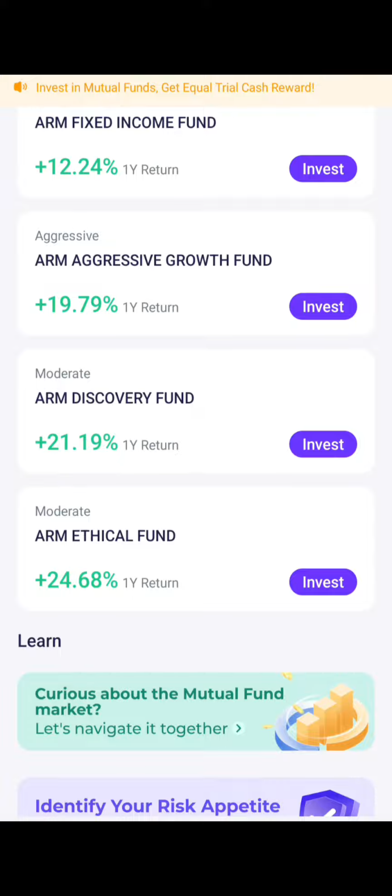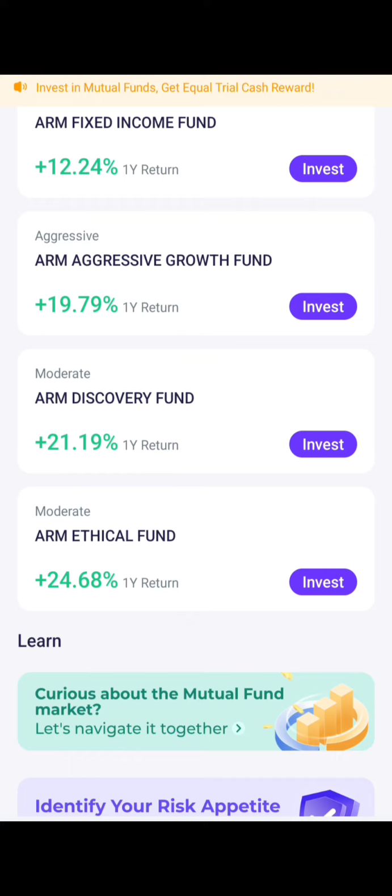The kind of investors that invest into this kind of discovery fund are the investors who are willing to take calculated risk to uncover hidden opportunities. Like they just want to uncover hidden opportunities. They were betting that all these markets, all these companies, will do well in the future. Are we together? So now let's go to the last one, which is ethical funds.